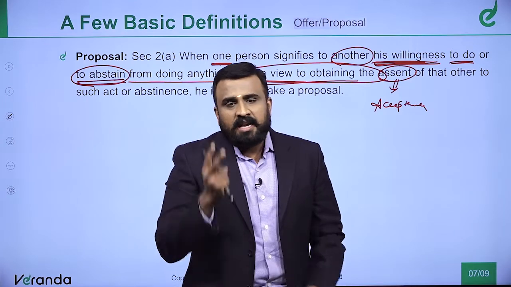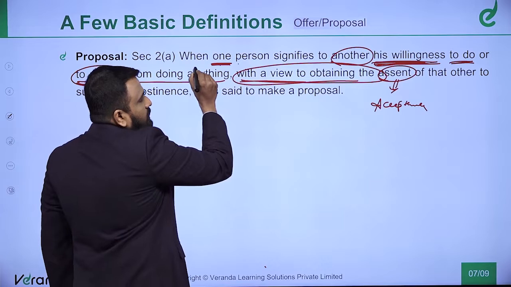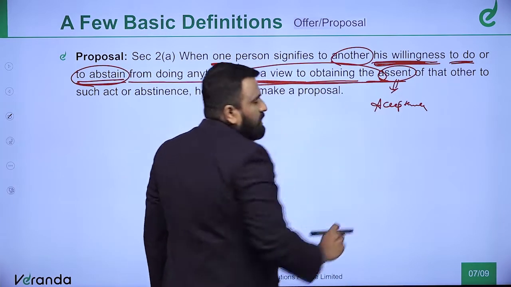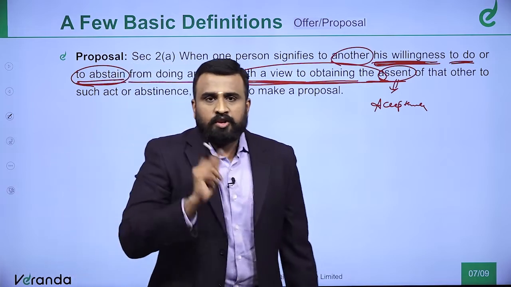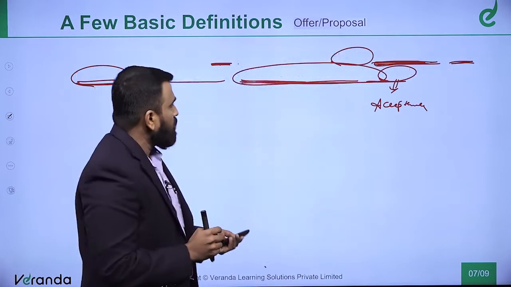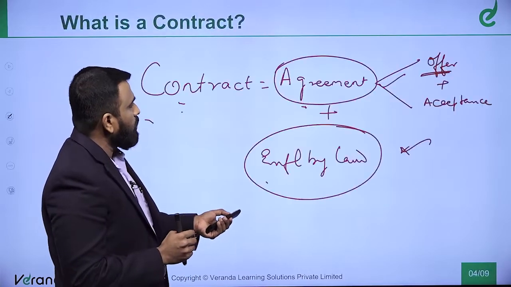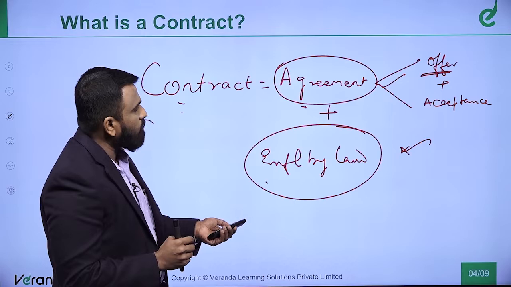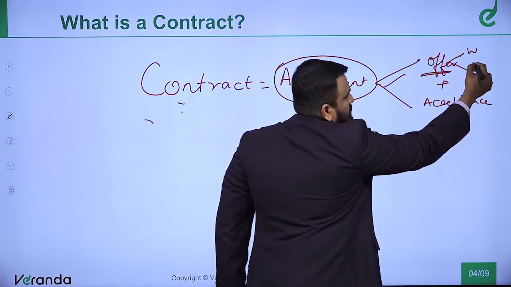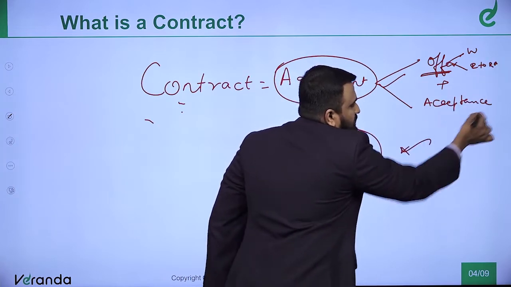So, please understand these two important elements that you should be writing in the examination, the word willingness and with a view to obtain the assent. These two words are very key in the definition of offer. Sir, okay. Now, offer alone makes agreement. We will go to our previous slide where I was explaining this: contract is equal to agreement, offer plus acceptance. Now, we understood there are two different things. One is willingness, the other is the intention to receive the acceptance. Now, sir, what is acceptance?